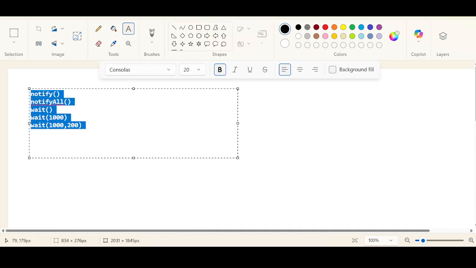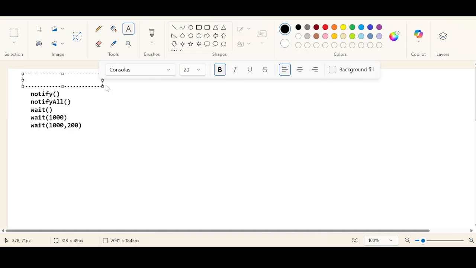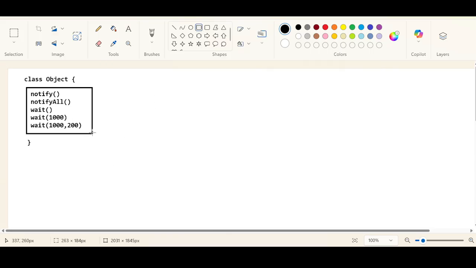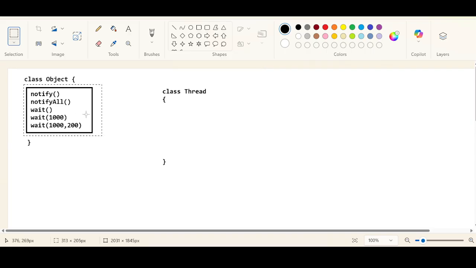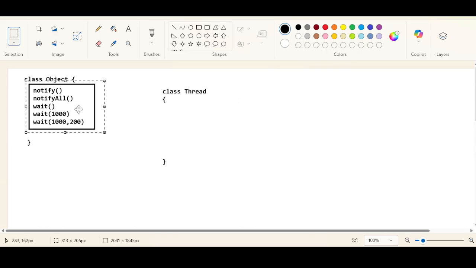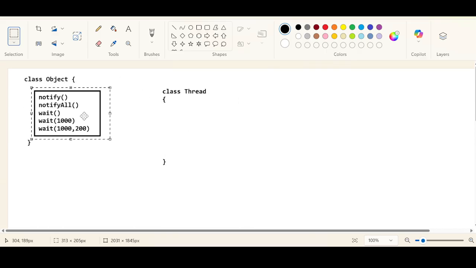Okay, so all these five methods are part of the Object class, or no? Do you know this? Yes, sir. These are part of the Object class. Why has Java placed these five methods inside the Object class but not in the Thread class? So there is a dedicated class to handle multi-threading concepts, right? You have a class called Thread, and the Thread class and the Object class are both given in the Java library. So why can't these five methods be part of the Thread class, but why did they place them inside the Object class?